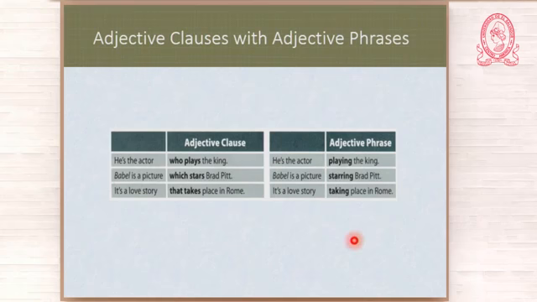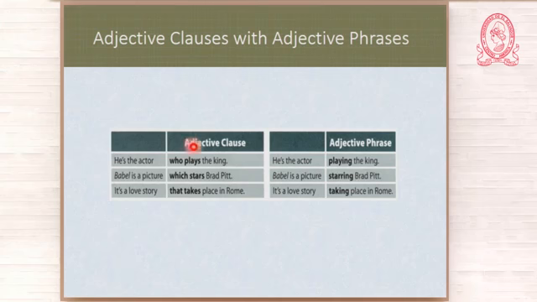Now, let us continue with the last chart. Look at this. He is the actor who plays the king. Okay, we have here adjective clause. And here we have an adjective phrase. But this is different. In what way is it different?